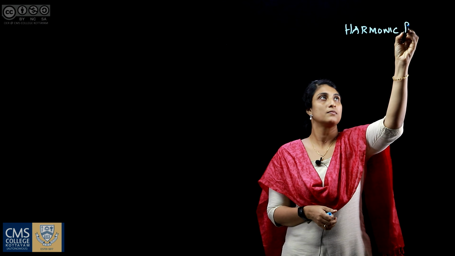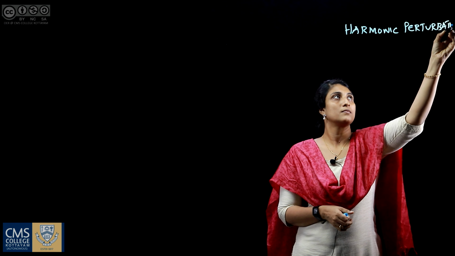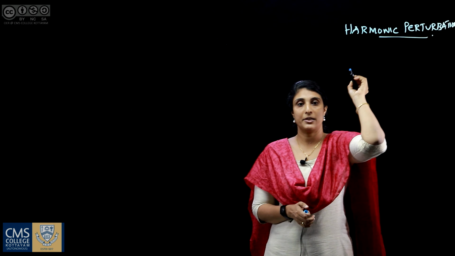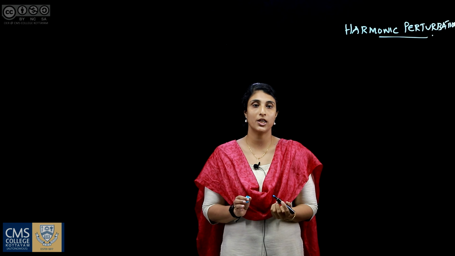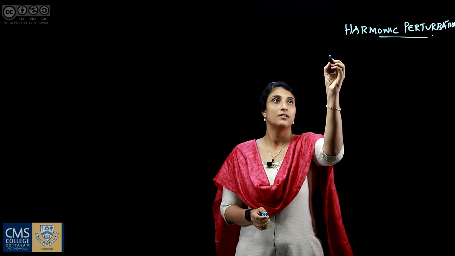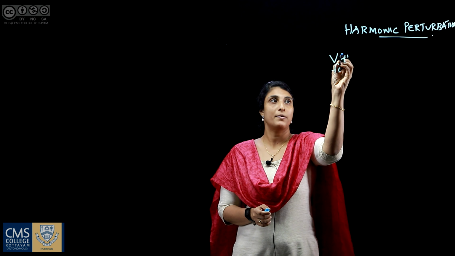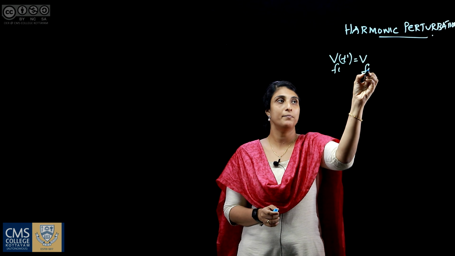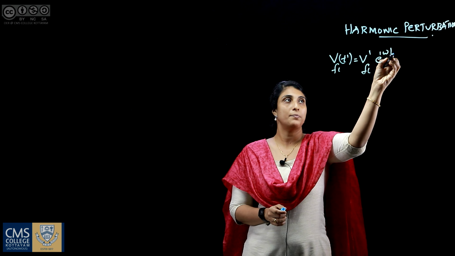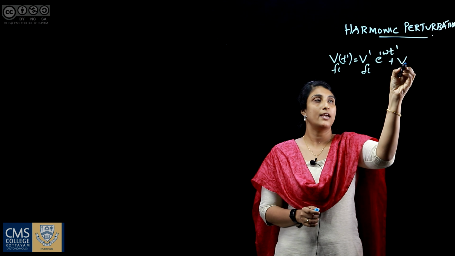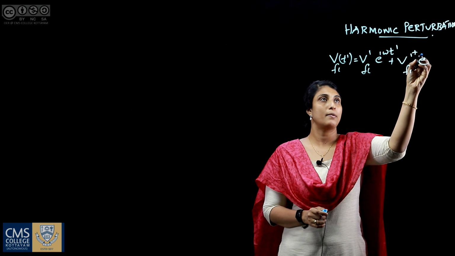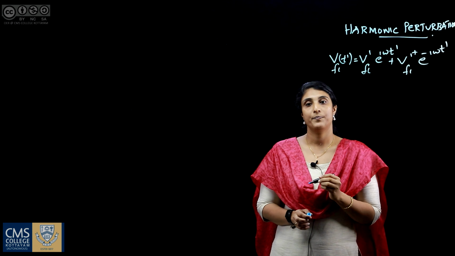Today we are going to learn the transition probability for a harmonic perturbation. Here we consider a perturbation which depends harmonically on time, that is Vfi of t prime is Vfi prime e raised to i omega t prime plus Vfi prime dagger e raised to minus i omega t prime.